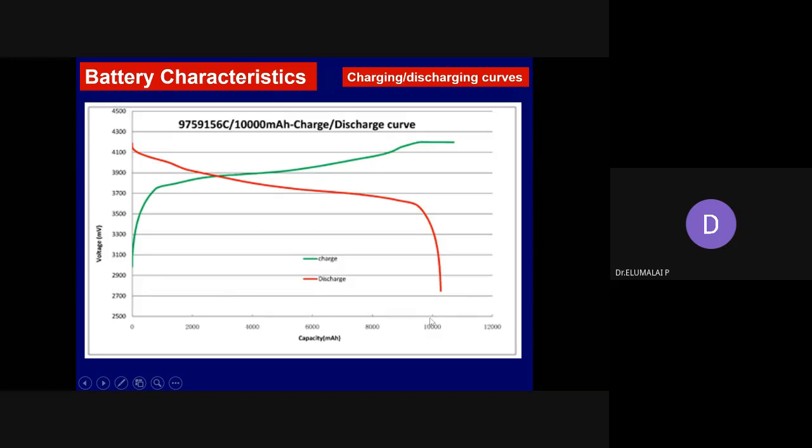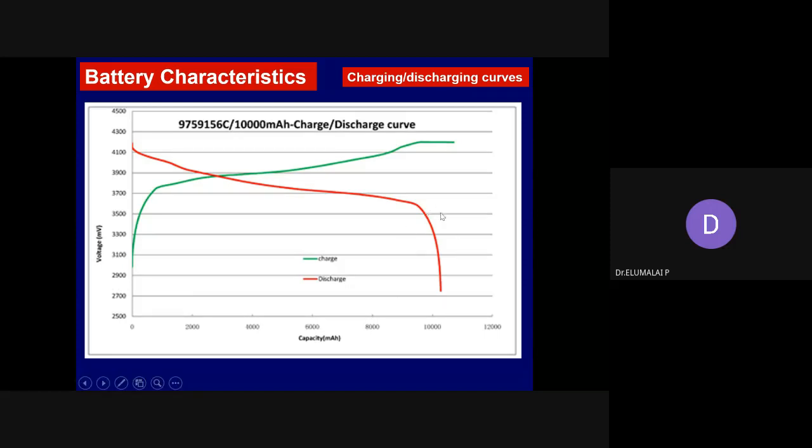You multiply the time axis with the charging current, you get the charge capacity. You multiply the discharge time with the discharge current, you get the discharge capacity. I will tell you how to get the state of charge, state of discharge later. Now this x-axis time has been converted into capacity, during charging and during discharging.